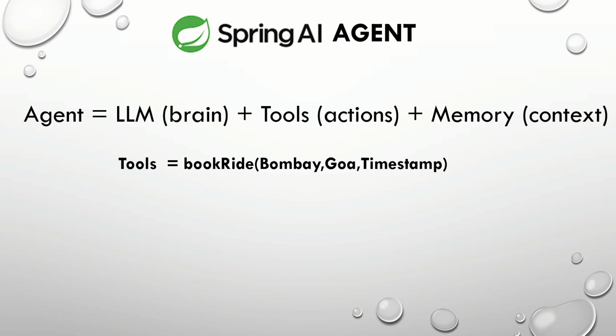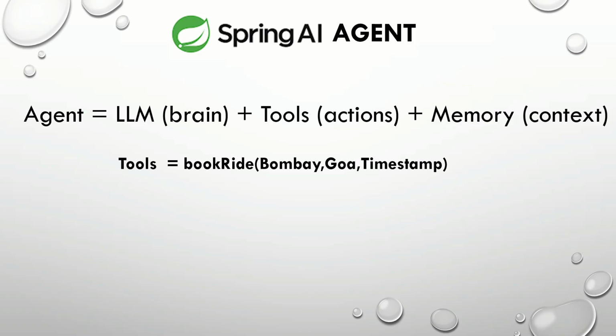It will see, oh yeah, there is a tool available, book a ride, which takes Bombay, Goa, and timestamp. So we can say the source, the destination, and the timestamp. It will execute the tool. The tool will further do some backend processing and it will return you the result. So that's how it performs internally.